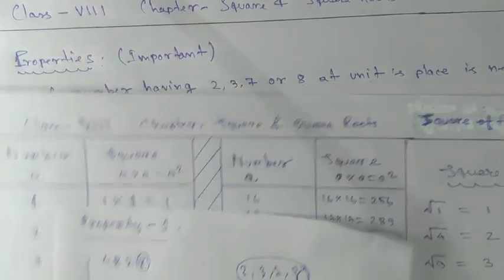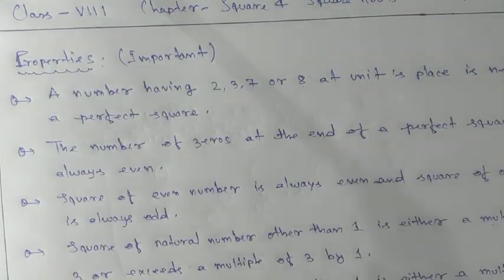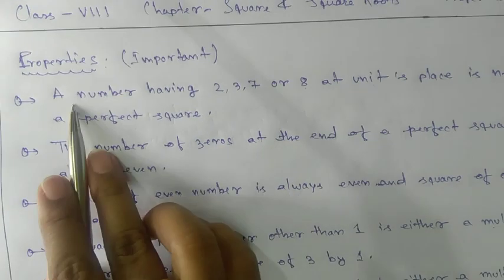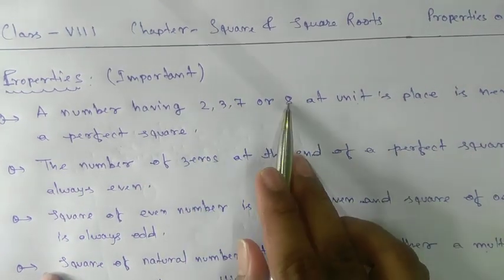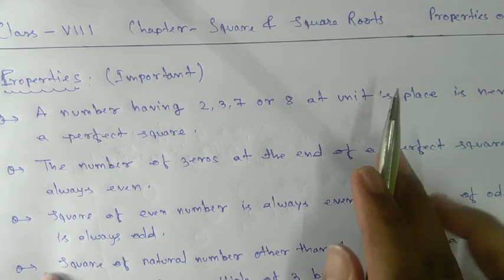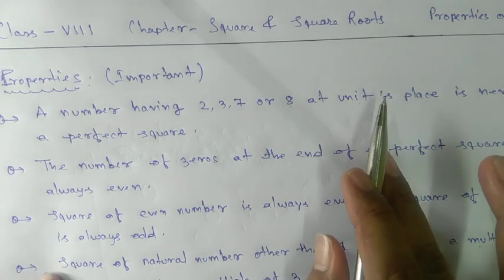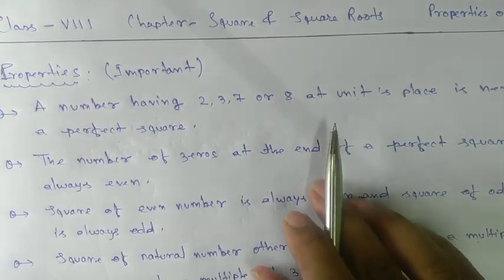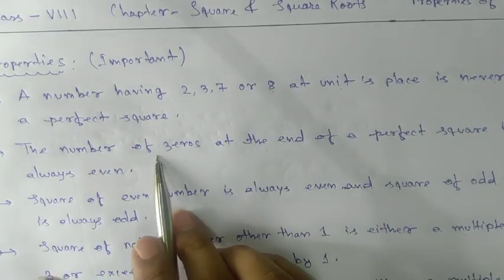That means our first property says that a number having 2, 3, 7 or 8 at the unit place can't be a perfect square number. Okay, that is the first property. Let's try to understand the second property.